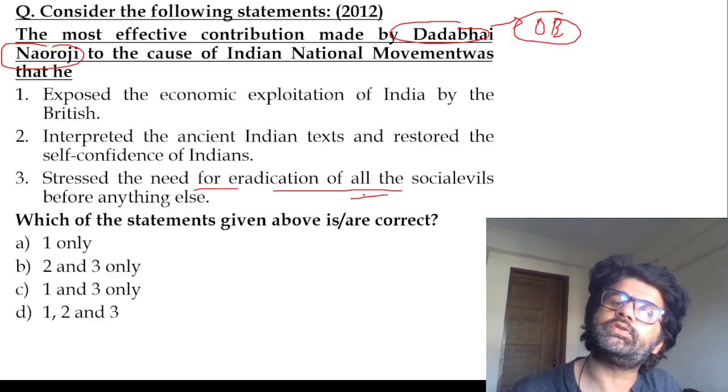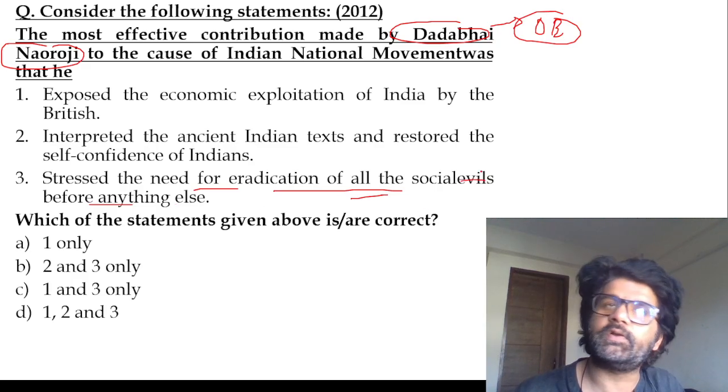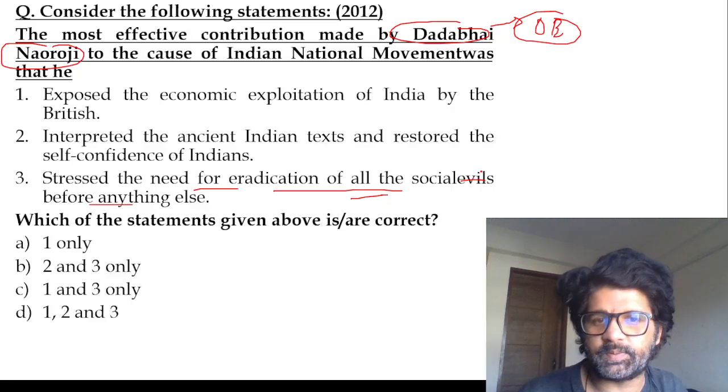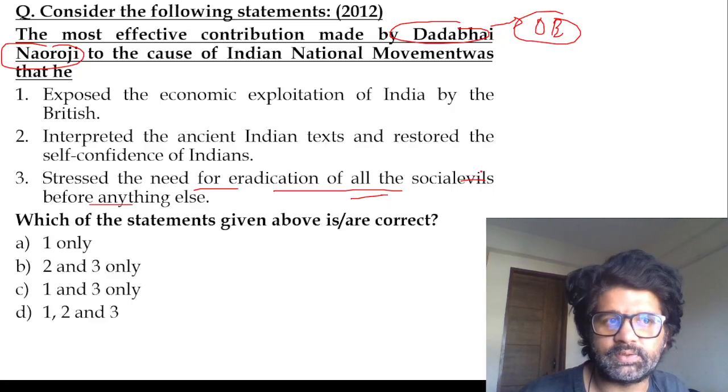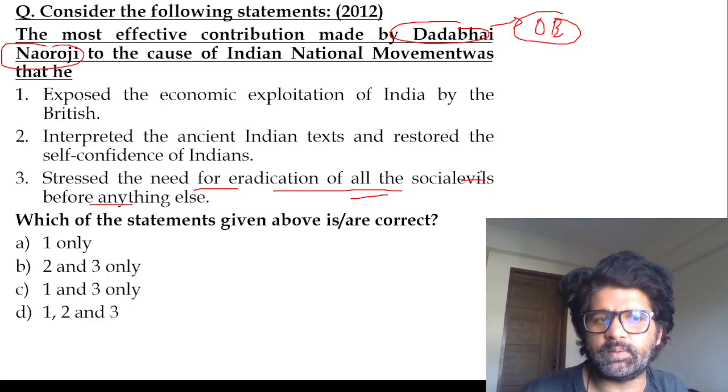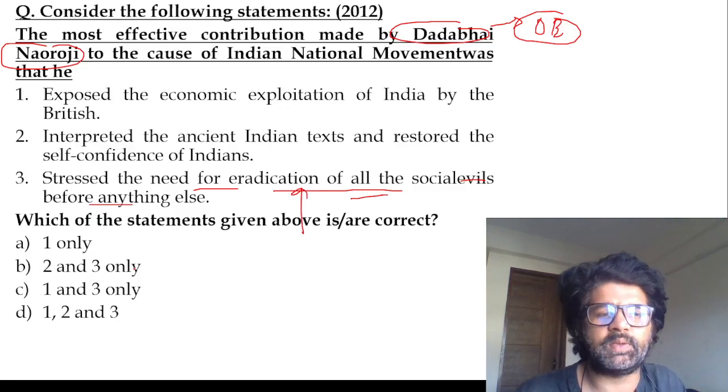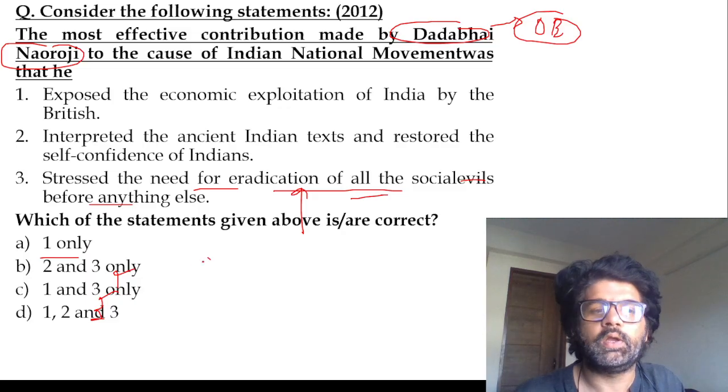Stress the need for eradicating all social evils before anything else. So we first remove all social evils, widow remarriage and sati pratha, and then we'll think about anything else. Can you think this can be a statement given by him? Don't you think this is just too extreme? Eliminate third, you got the answer A.